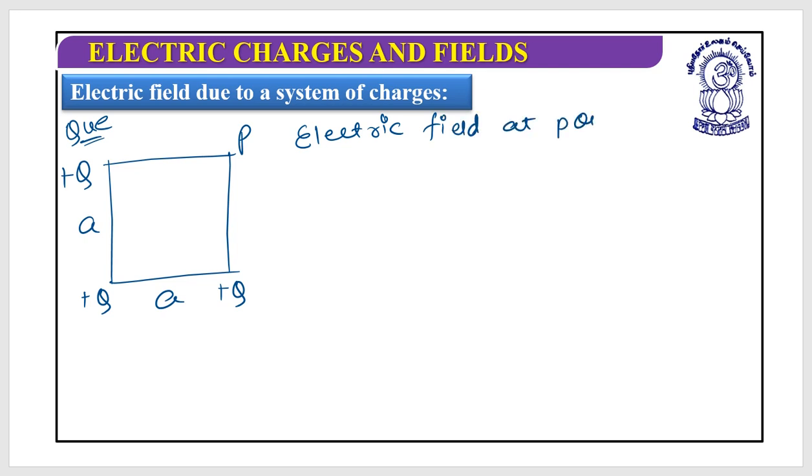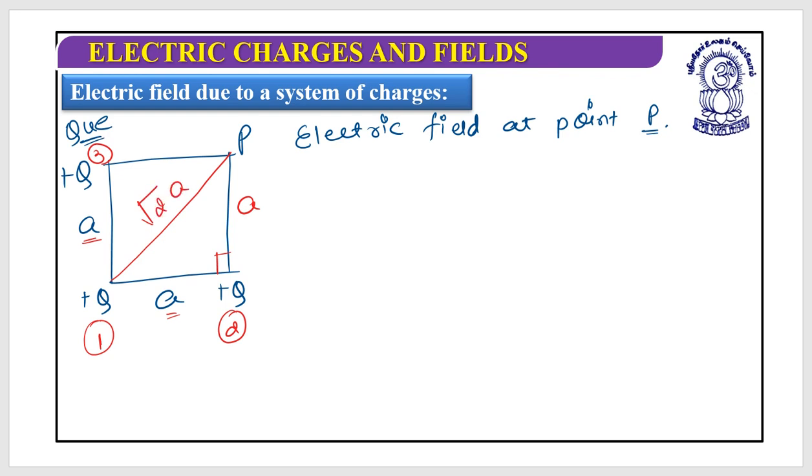If you have practiced numericals on Coulomb's law, this will be very easy for you. Let's give numbers first, second, and third. This is a, this is a, so this must be a. If I draw the diagonal distance, by Pythagoras it would be root 2 a.